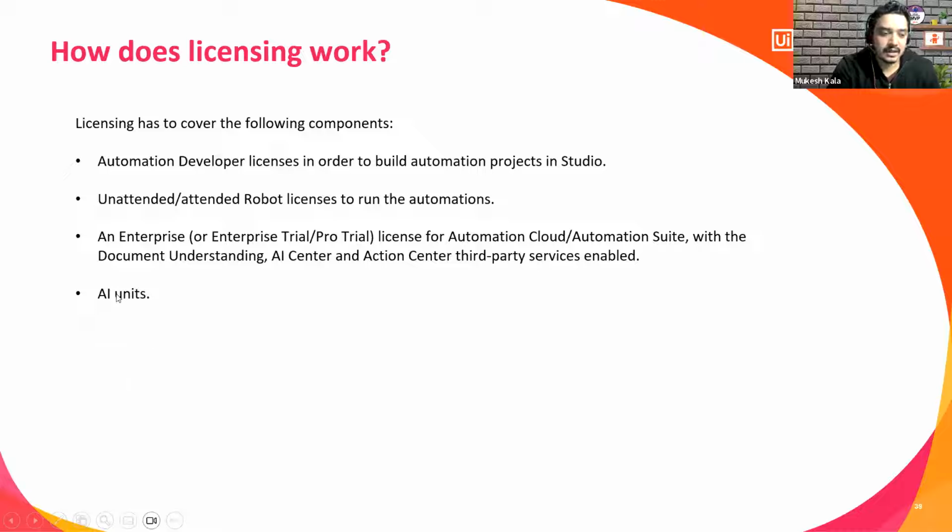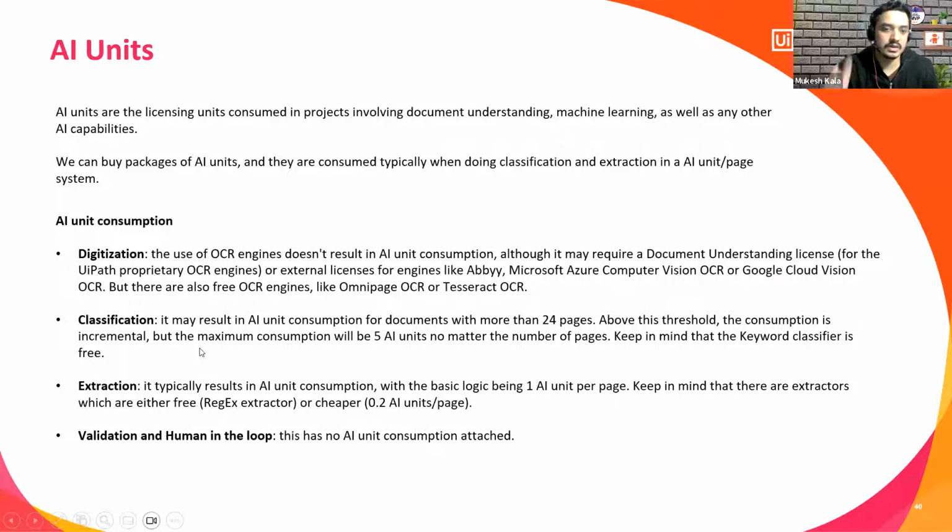Now, what exactly are these AI units? Whenever you are using the ML kind of extractor, you are charged with the help of something which is called AI units. How does this work? This is where it shows, right? So AI units are the license unit consumption for the project, including DU, or if you're using any other AI Center capabilities. AI Center unit consumption happens in the digitization, classification, extractor, and in the validation, right? So all these are the four main stages which we talk about. If you see, when you are validating, humans in the loop, it is just showing you in the Action Center. No use of AI. So it says that there is no AI unit consumed here, right?